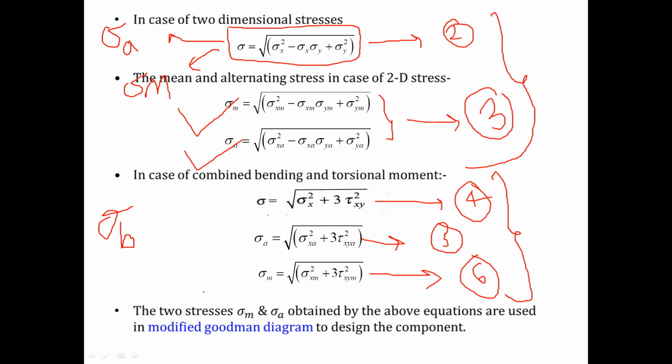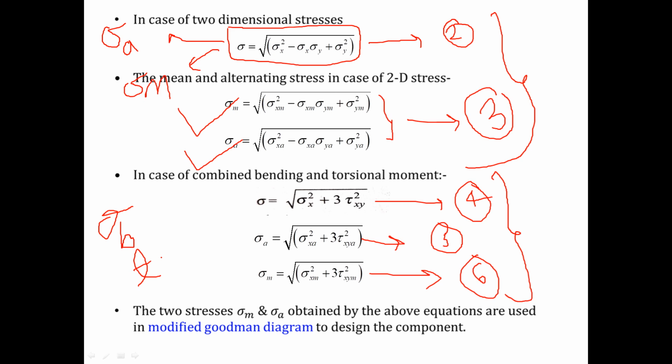Then I can use the modified Goodman diagram to design the component. You can use either the modified Goodman diagram for axial and bending stress, or the modified Goodman diagram for torsional shear stress. In that modified Goodman diagram, if you want to get the failure point, you need the value of theta. So how can I get the value of theta?